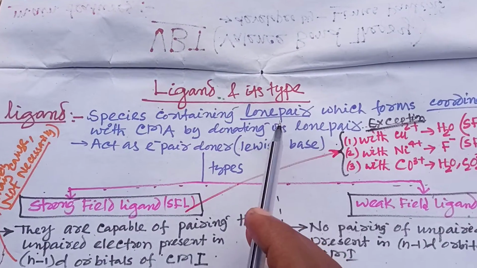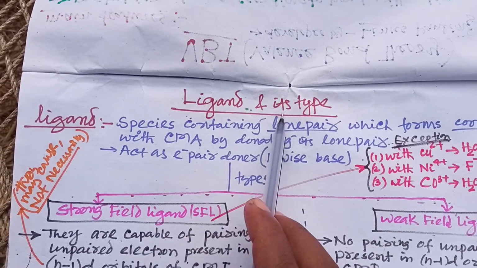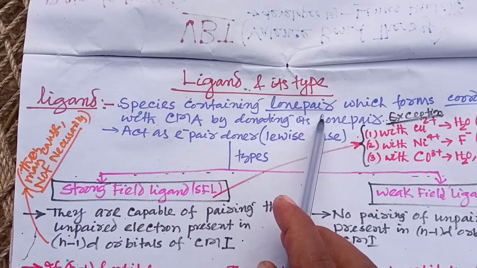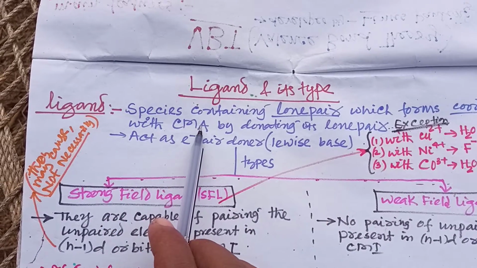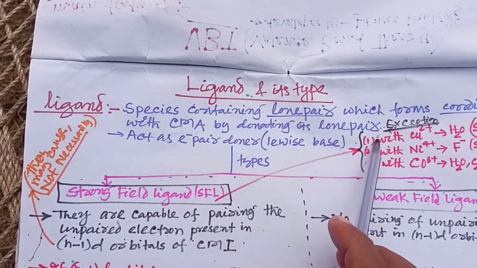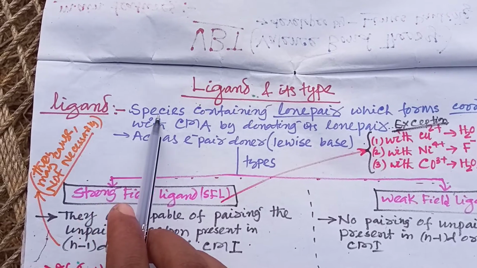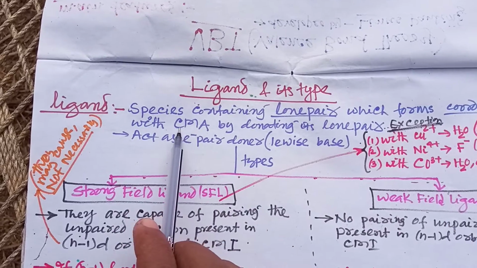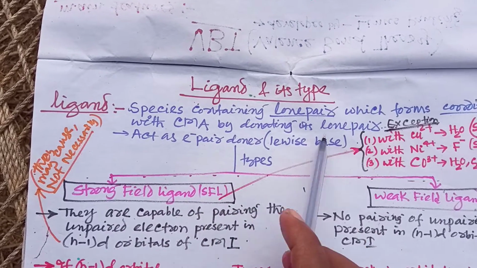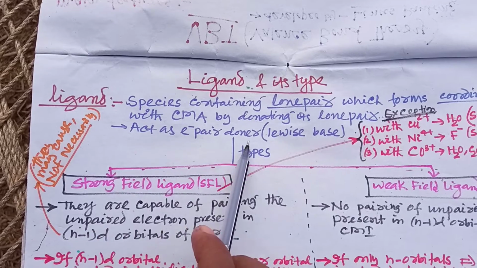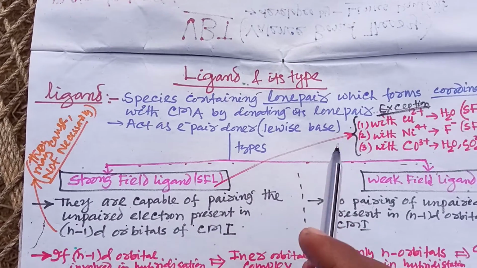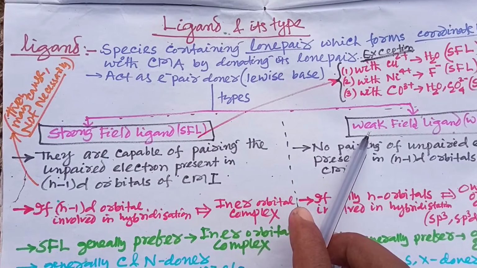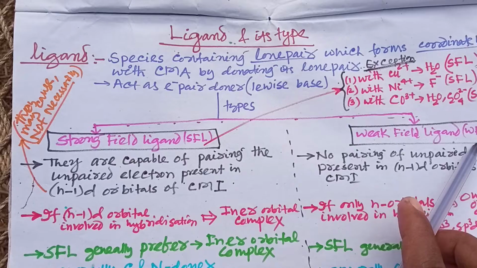So let's see what we mean by a ligand and its types. A ligand is nothing but a chemical species containing a lone pair which forms a coordinate bond with the central metal atom by donating its lone pair. So it basically acts as an electron pair donor, that means a Lewis base. And it is of two types. One is the strong field ligand and another is the weak field ligand, that is SFL and WFL.